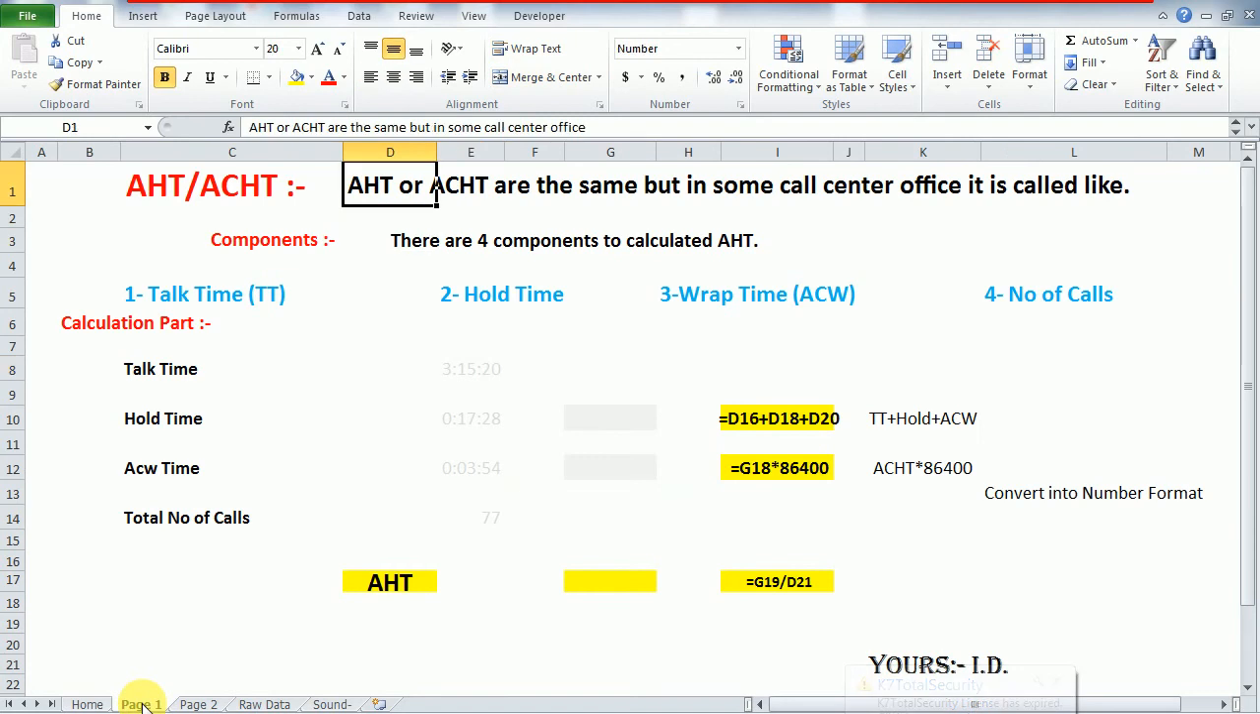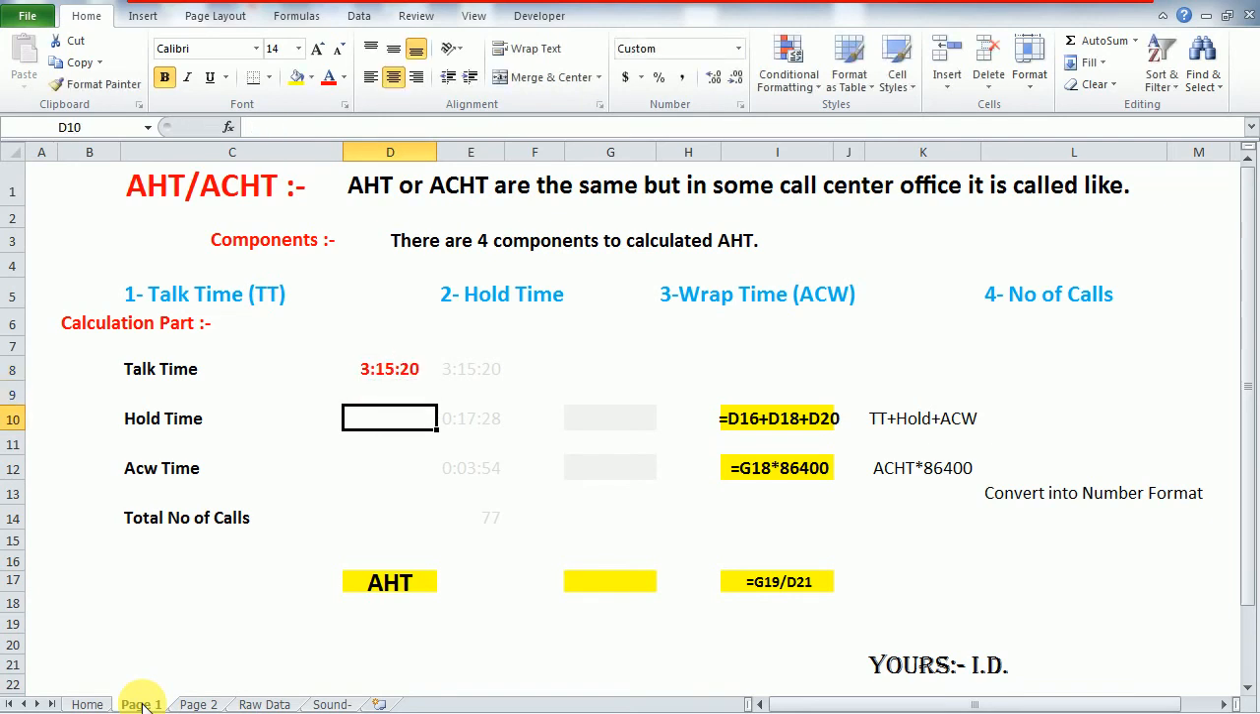There are four components of ACHT. First is talk time, then hold time, then wrap time, then number of answered calls, which means the calls that are being answered. Let's suppose I'm giving you an example. What is the talk time? Let's suppose the talk time is 3 hours, 15 minutes and 20 seconds.